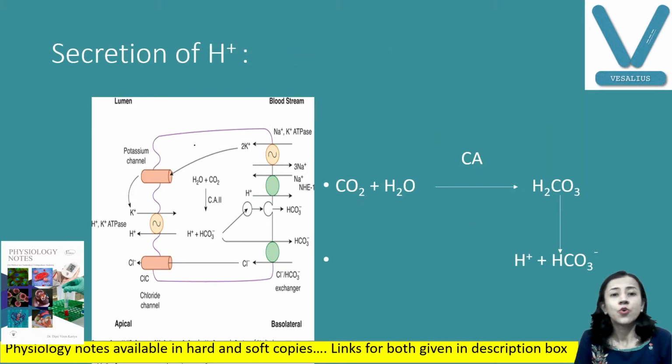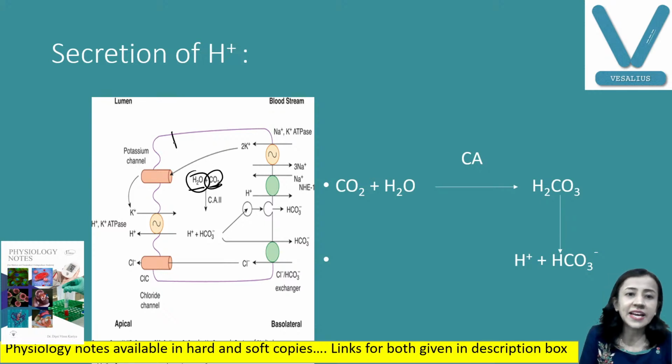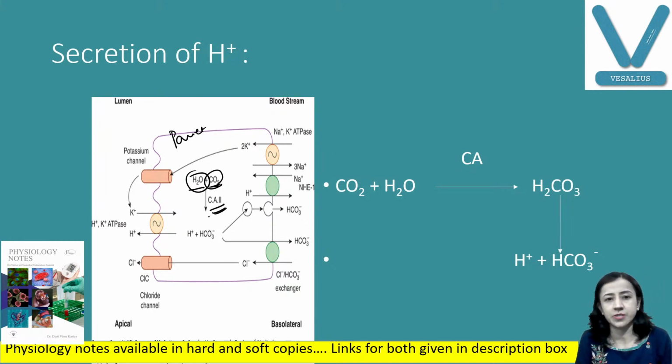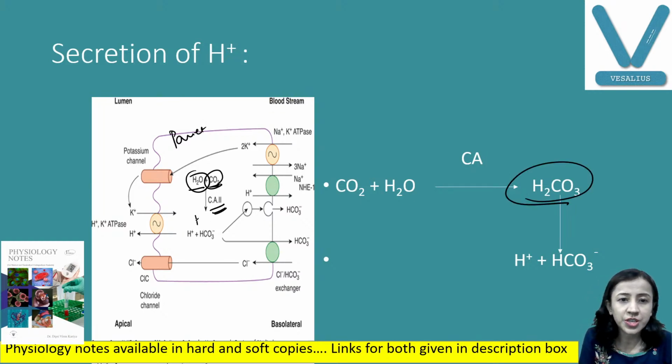You can see here, inside the parietal cells, the first step is H2O combines with CO2, and in the presence of carbonic anhydrase, these steps are very fast. So it forms H2CO3 first.